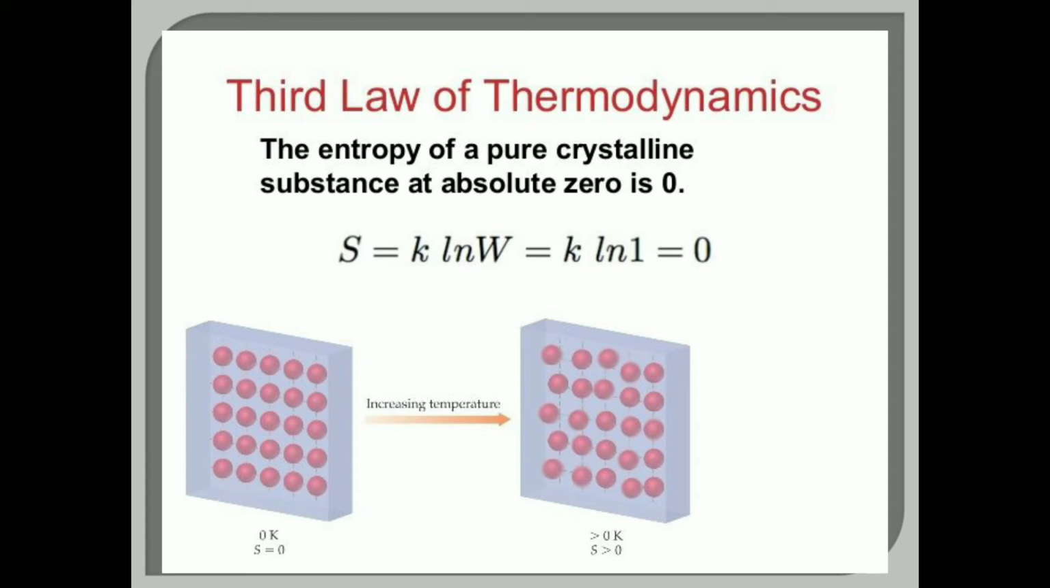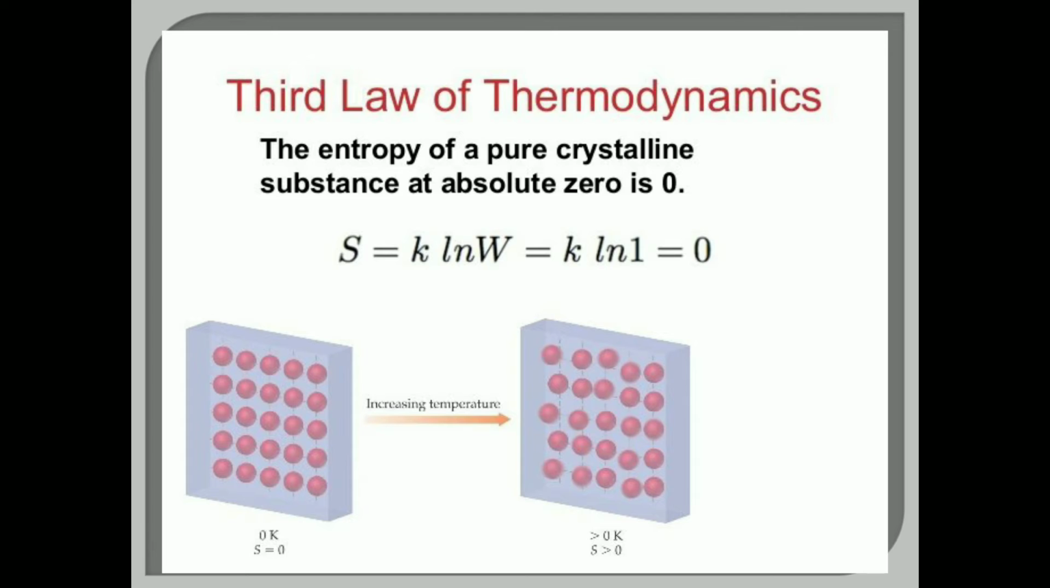And in 1906, Nernst put forward an important conclusion of a series of experiments conducted at low temperature, that is called the third law of thermodynamics. So precisely, this law stated that the entropy of a pure crystalline substance at absolute zero is zero, or it may be stated as entropy tends to zero as absolute temperature tends to zero, right?